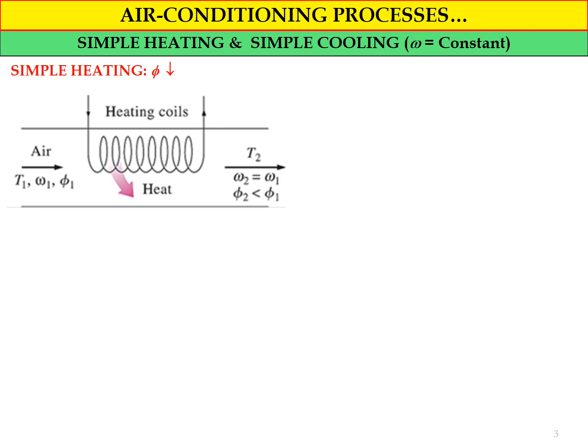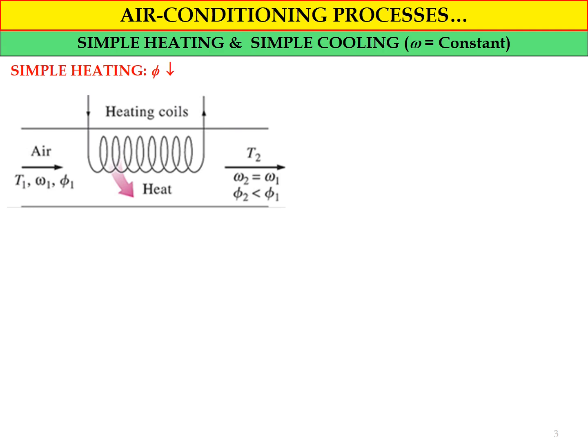At the inlet we have the parameters such as dry bulb temperature T1, specific humidity omega 1, and relative humidity psi 1. At the outlet we have the dry bulb temperature T2, specific humidity omega 2, and relative humidity psi 2.